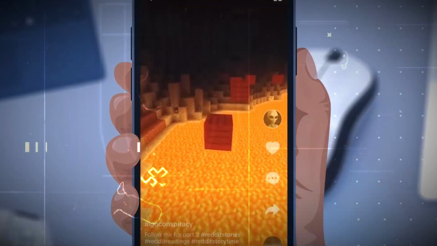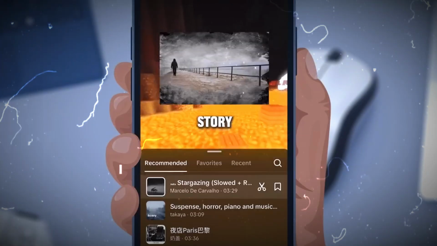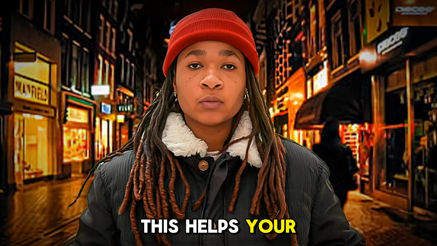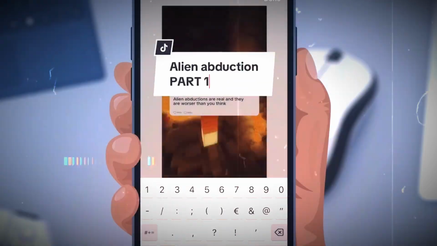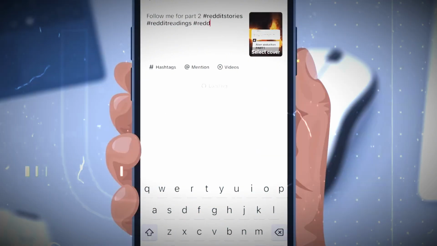Next, we're going to upload this video to TikTok. Here's how you do it. Pick a recommended song and make sure its volume is set to 1% so you can't hear it. This helps your video get more attention. Also, title your video as part 1 and in the description, tell viewers to follow you for part 2. Don't forget to add 3 related hashtags.